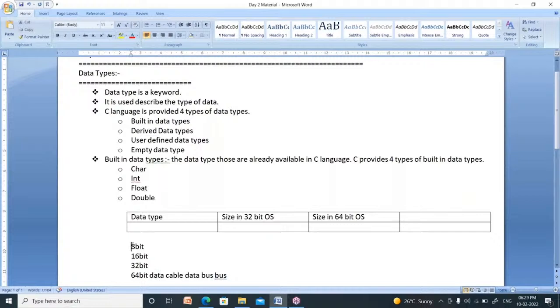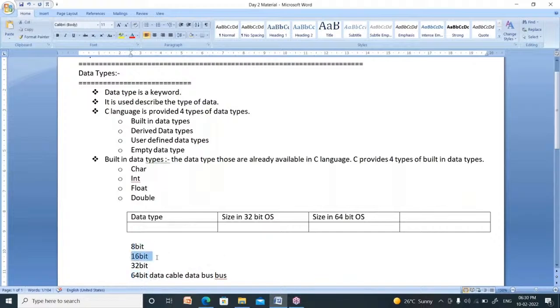The width of the bus is 8 bits here. 8 bits can move parallelly in an 8-bit bus. In a 16-bit bus, at a time, 16 bits can move parallelly. In a 32-bit operating system, 32 bits move parallelly. In a recent operating system, 64 bits can move parallelly at a time in that cable. This is nothing but the width of the cable.